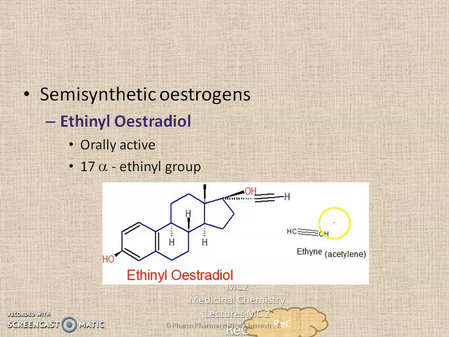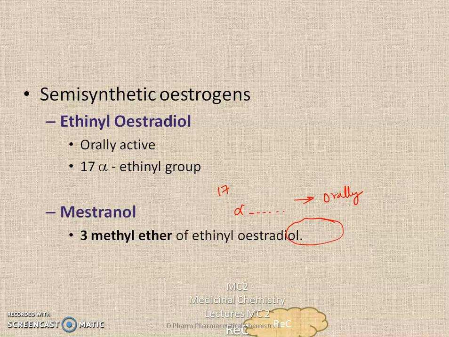The ethinyl group contains a triple bond, an unsaturation. This is ethyne, or commonly known as acetylene. This group is attached at the 17th position, and that bond is alpha. That is why it is expressed as a dotted line. So a 17 alpha ethinyl group is present in ethinyl estradiol. The presence of this ethinyl group makes it orally active. That is, it can resist the first pass metabolism. So ethinyl estradiol, and another derivative of ethinyl estradiol is mestranol.